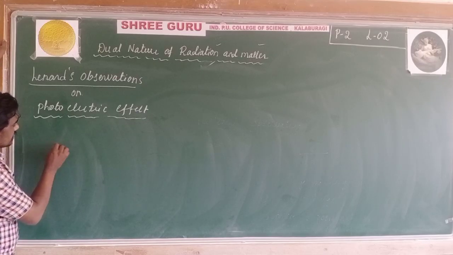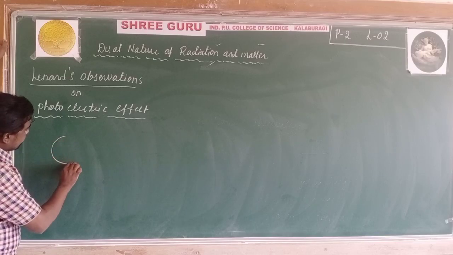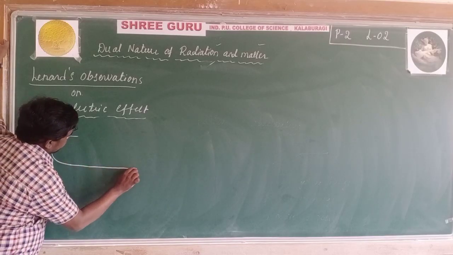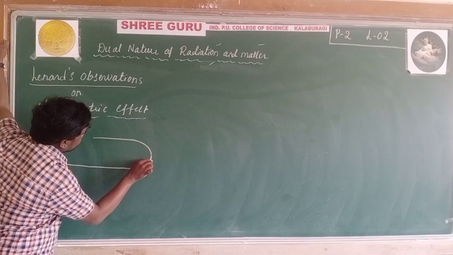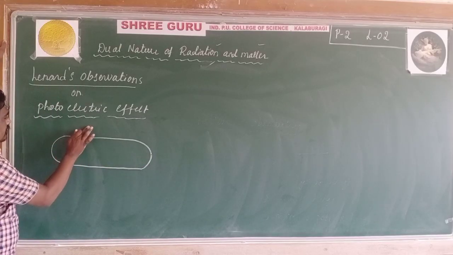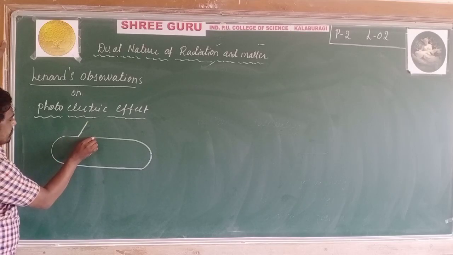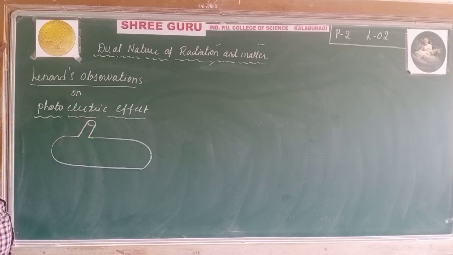Just consider an evacuated glass tube. I already mentioned this diagram in the printed notes also. This is an evacuated glass tube. It was illuminated through this quartz window.